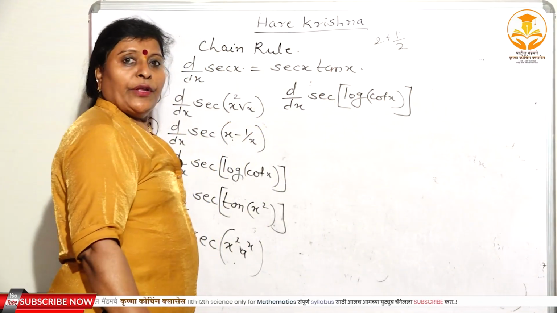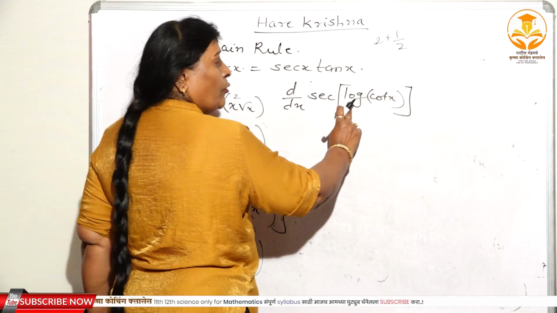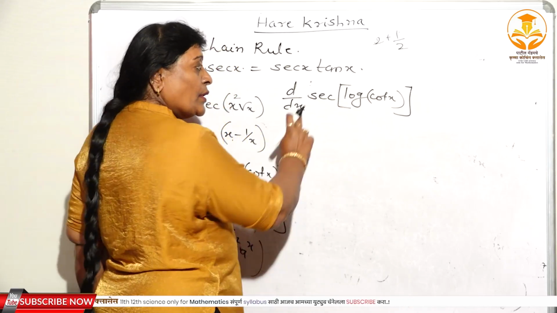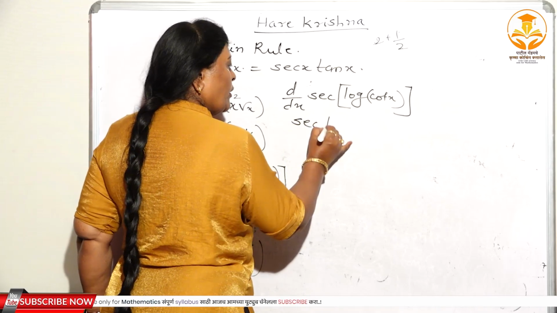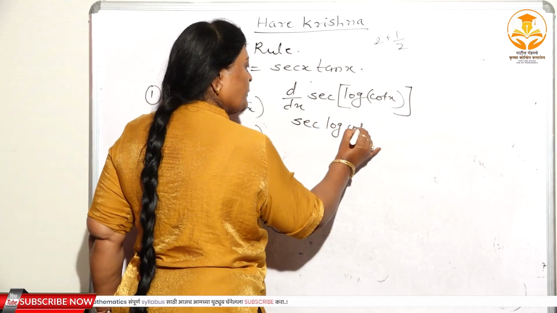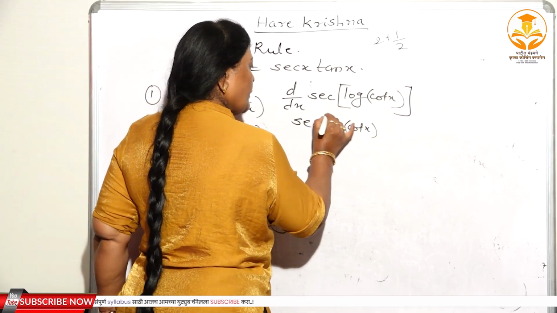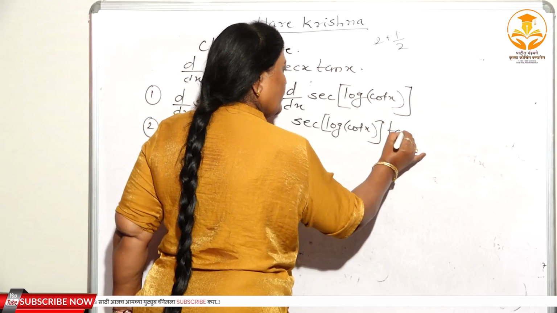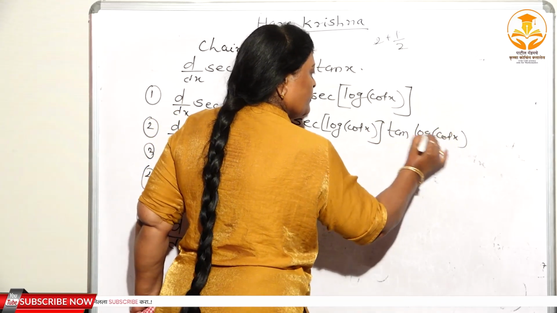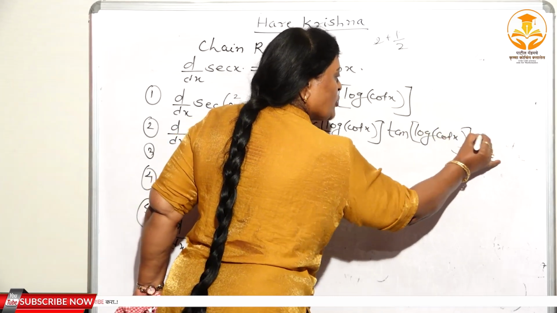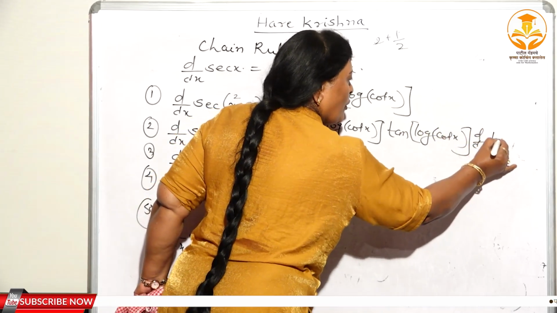Again, you have to substitute u here, log of cot x is equal to u. The derivative of sec u is sec u into tan u, means sec log of cot x, tan log of cot x, and d/dx of log of cot x.